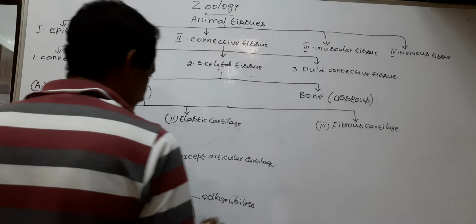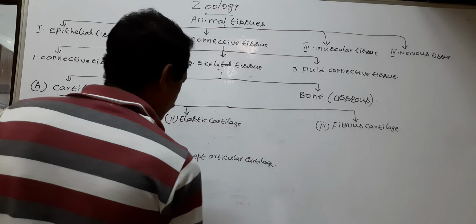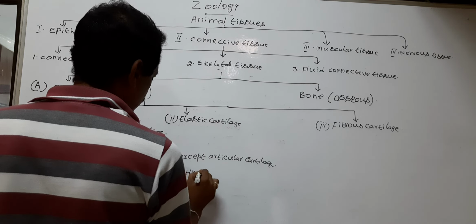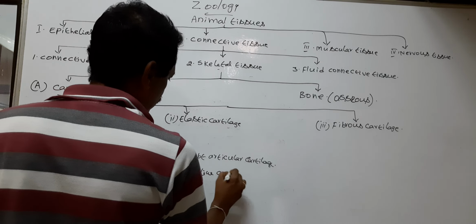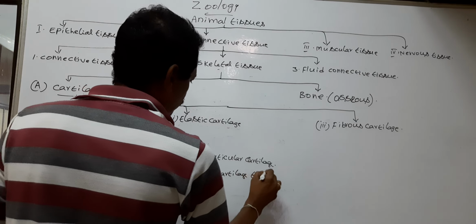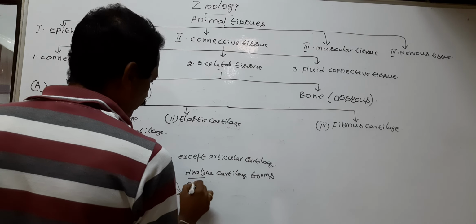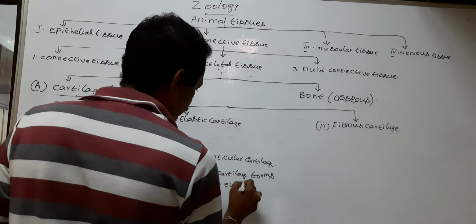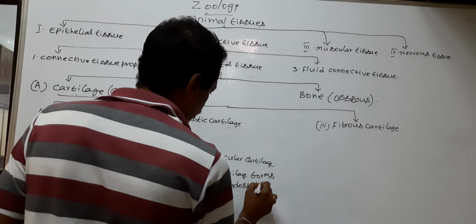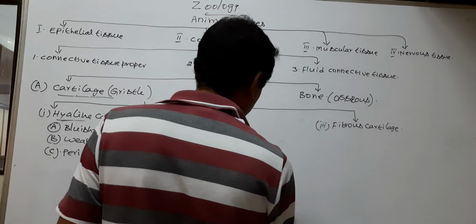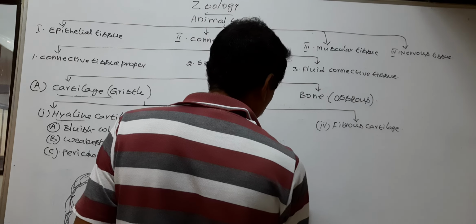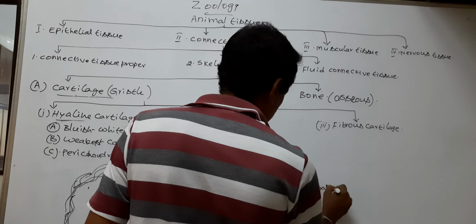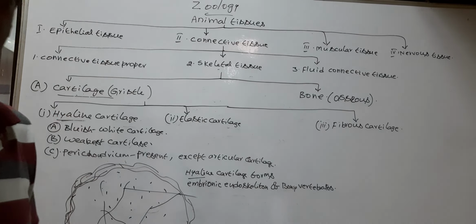Next, the hyaline cartilage forms the embryonic endoskeleton of bony vertebrates. Human beings are also bony vertebrates.